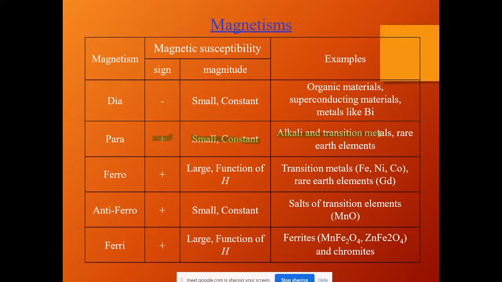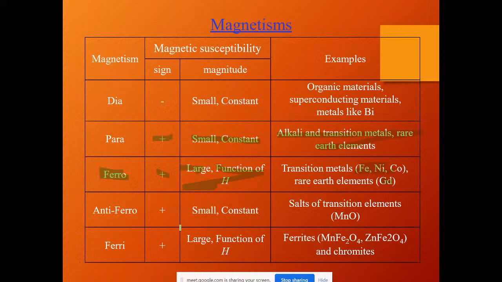Here alkali metals and transition elements come under paramagnetic. Coming to ferro, the sign is plus, the magnitude is large and it is a function of H. Examples are transition materials and rare earth materials.